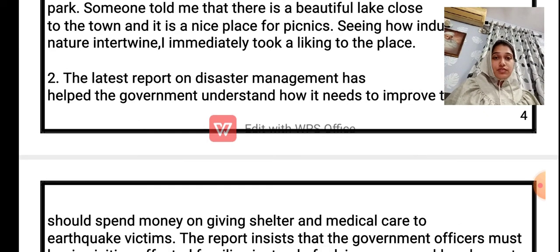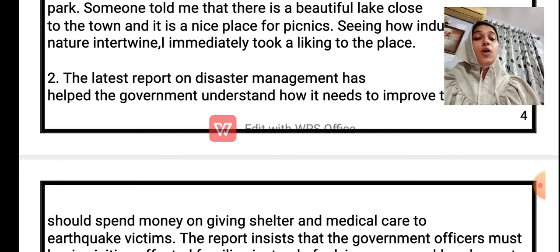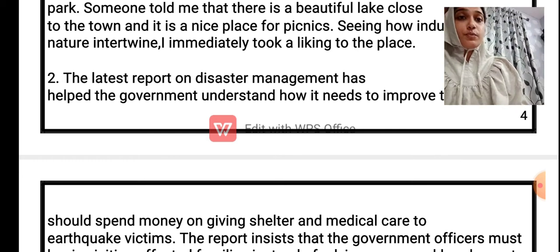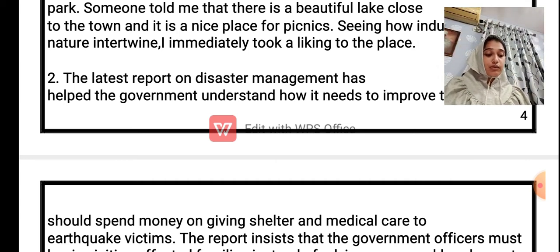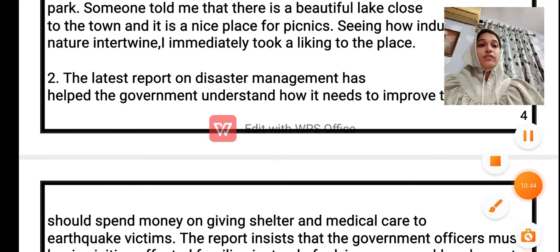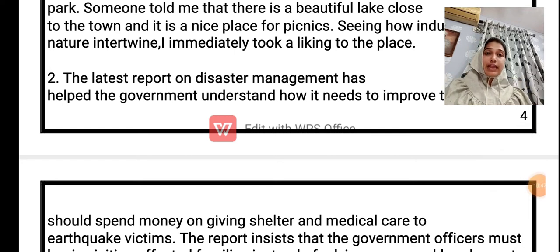Question number 2 on page number 101. Fill in the sentences with appropriate forms of the verbs in the help box given below. In some cases, you will have to use the to plus infinitive form of the verb. Okay, so here in your textbook on page number 101, you have been given 5 to 6 options: understand, improve, spend, make, visit, and change. So we'll use these options to fill the blanks given.